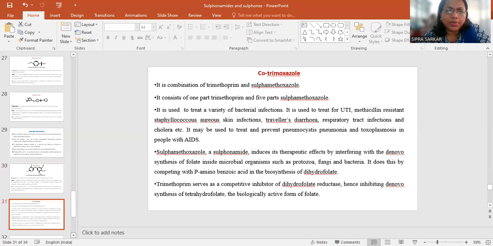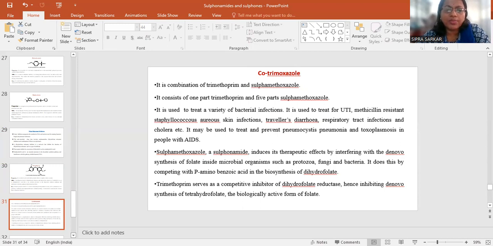Cotrimoxazole is a combination of trimethoprim and sulfamethoxazole. It consists of 1 part of trimethoprim to 5 parts of sulfamethoxazole. It is used for treating a variety of bacterial infections: UTI, methicillin-resistant Staphylococcus aureus, skin infections, traveler's diarrhea, respiratory tract infections, and cholera. It may be used to treat and prevent Pneumocystis pneumonia and toxoplasmosis in people with AIDS.